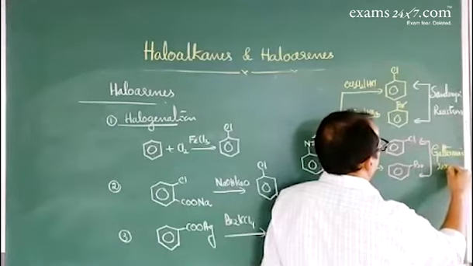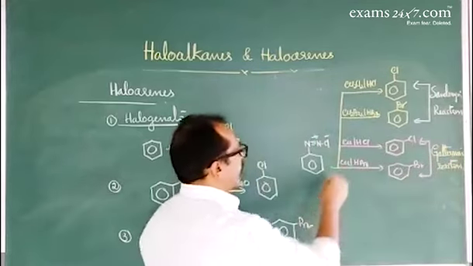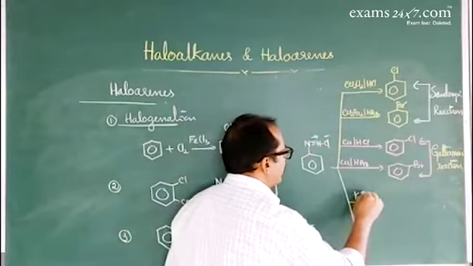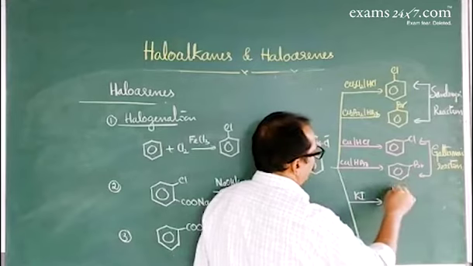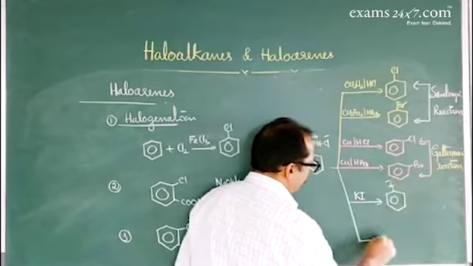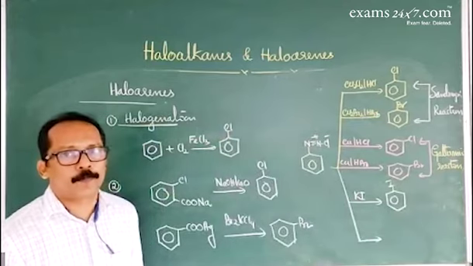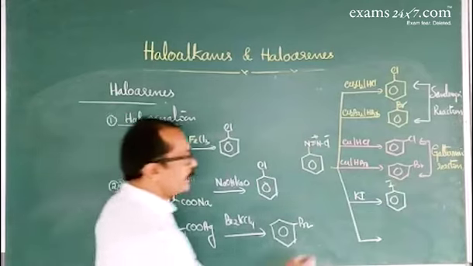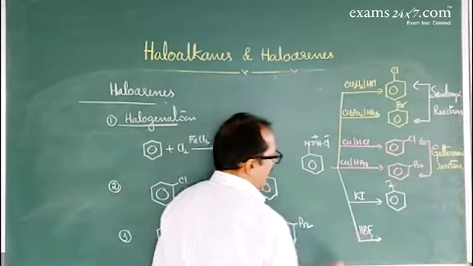Gattermann's reaction. One more reaction where the diazo group is replaced by an iodo group by treating with potassium iodide. It gives iodobenzene. Or replacement of the diazo group by a fluoro group. Direct fluorination is not possible. Here, this reacts with HBF4, fluoroboric acid.